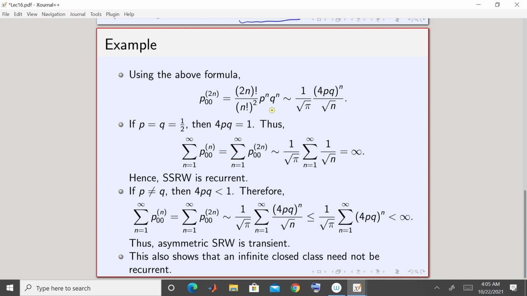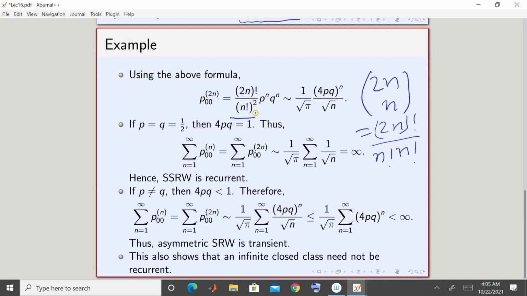But 2n choose n is precisely, remember, what is 2n choose n? It is 2n factorial divided by n factorial times n factorial. So you get 2n factorial divided by n factorial square times p to the n times q to the power n. Now, I will use this Stirling's formula.